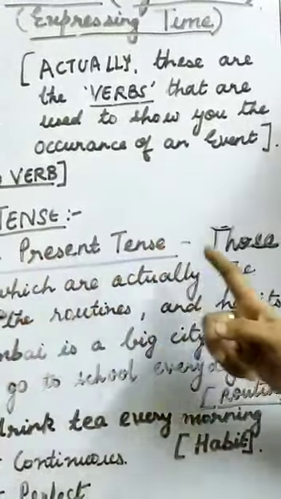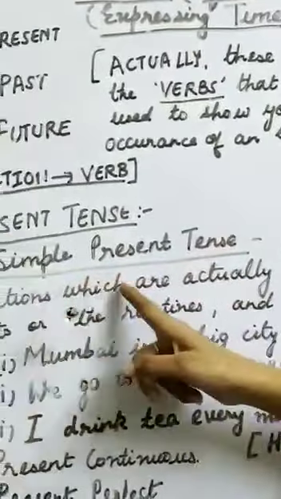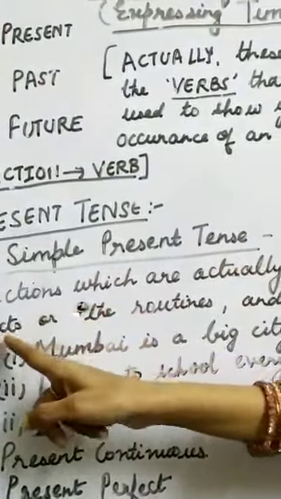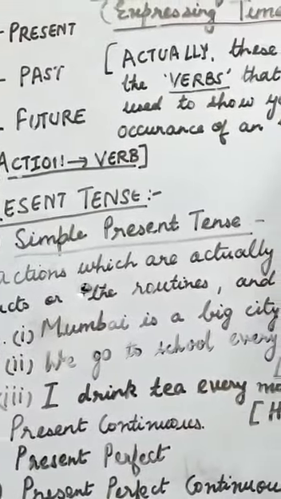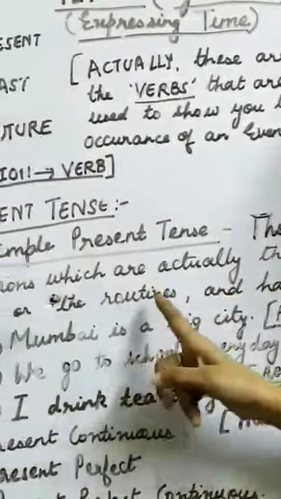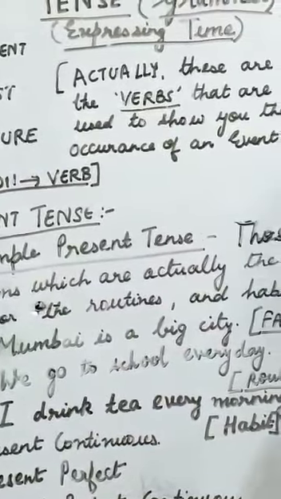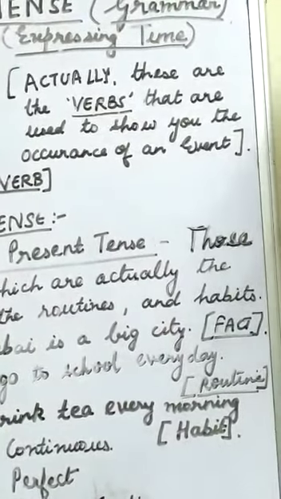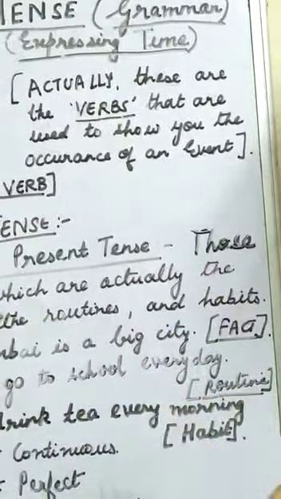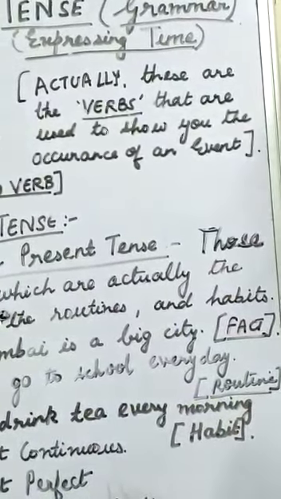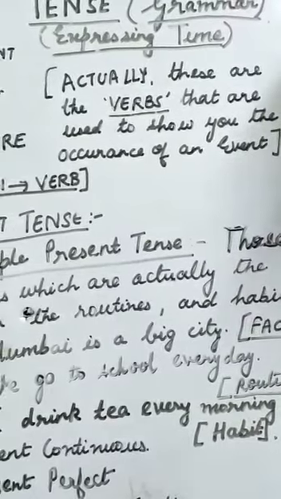But it also shows those actions which are actually the facts or the routines. Facts, the universal facts, and the routine work. As you get up early in the morning, you go to the school. That is your routine work. A fact is what? The universal facts which will not change. For example,